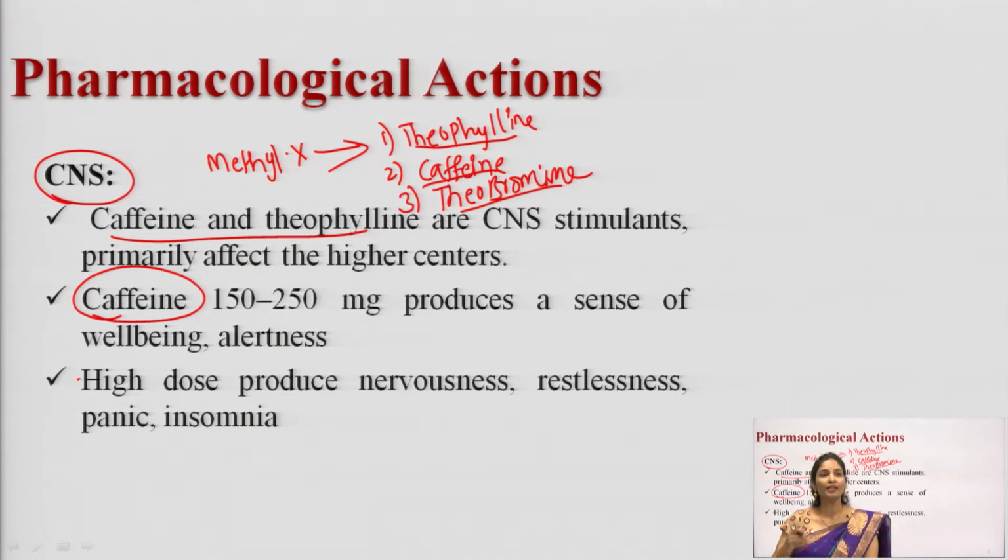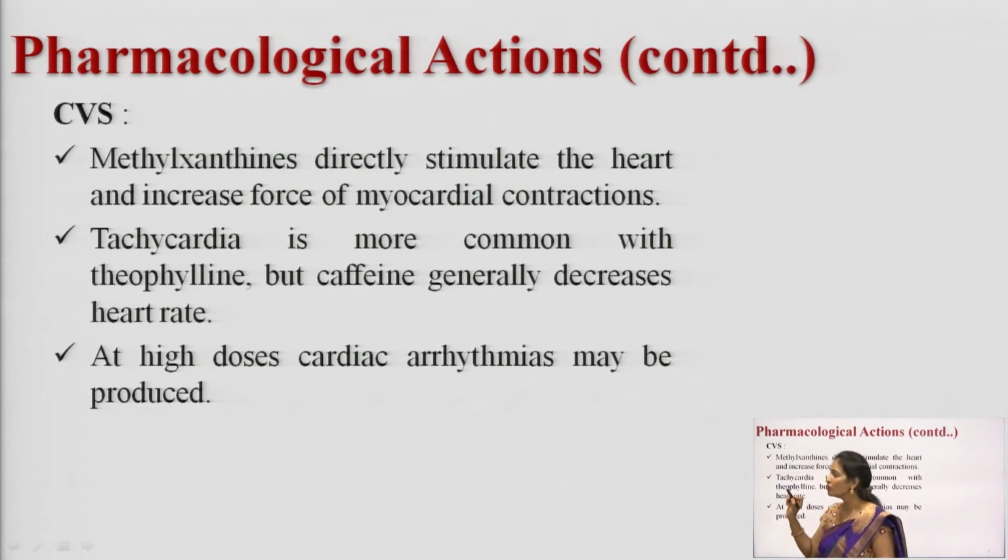If you take caffeine, or any methylxanthine, in an increased dose, what is going to happen here? It can produce nervousness, restlessness, panic, and insomnia. Insomnia is termed as loss of sleep. All these are the side effects you observe when you take a high dose. In a therapeutic dose, it produces a sense of well-being and alertness. So these are the actions of methylxanthines on the CNS. Now we will move to the CVS. So what is the CVS?